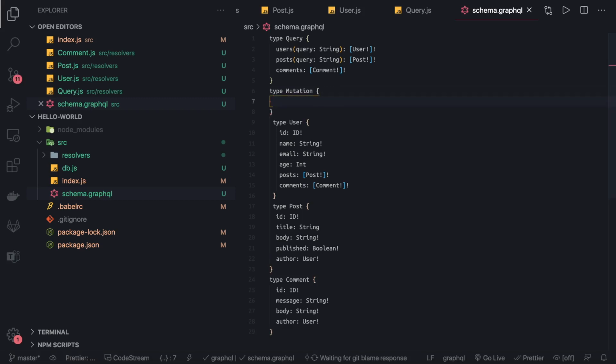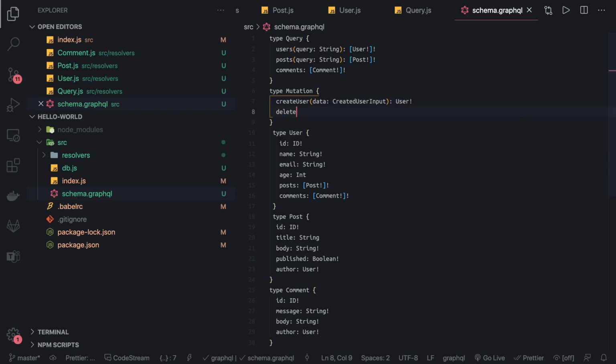So this is mutation. Let's say our first mutation is a create user. Okay, create user will take some input. Now we can also create a custom input here. Let's say create user input. This is a custom input because here the input payload will be an object, not just a string. Right, so create user, then similarly we have a delete user. I will talk about these two examples first. And this is id. So how we will access it? Using arguments.id, arguments.data, and this id is of type id, and it is going to return a user.